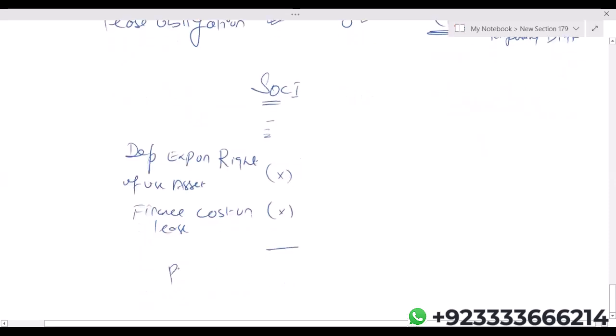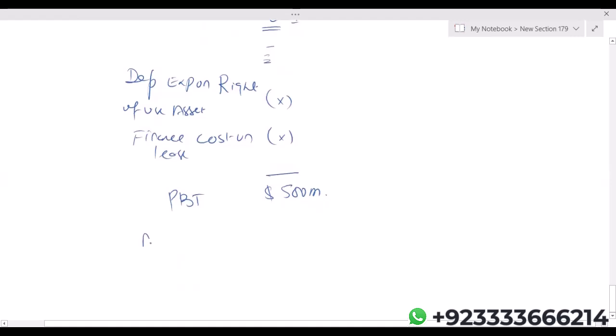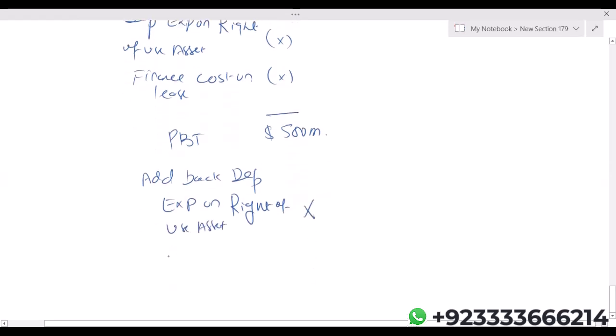I'm just assuming that we are having a profit before tax. I'm assuming 500 million. Now listen, we know that we are not going to pay tax on accounting profit. This 500 is the accounting profit. Logically, tax is paid on taxable profit. So what are we going to do? When we'll be converting this accounting profit to the taxable profit, we add back depreciation expense on right of use asset. We also add back finance cost on lease.